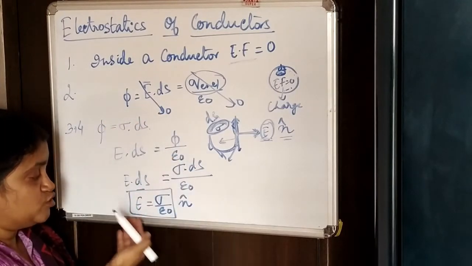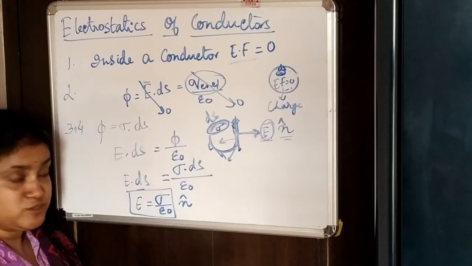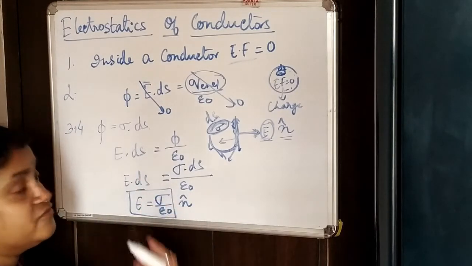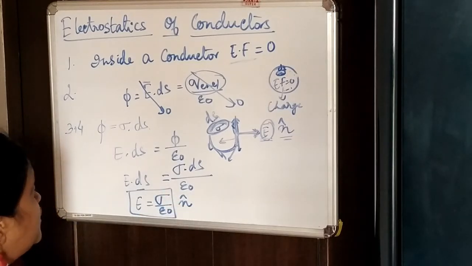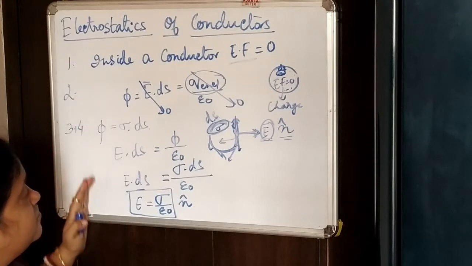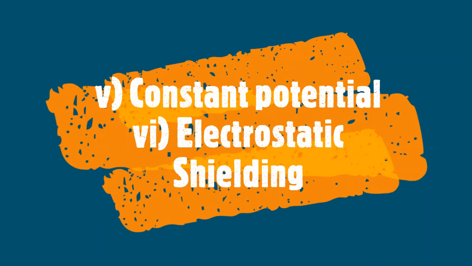Combining these two we finally get E equal to sigma by epsilon naught, in the direction of the unit normal, n cap. So from here we have found four different properties.